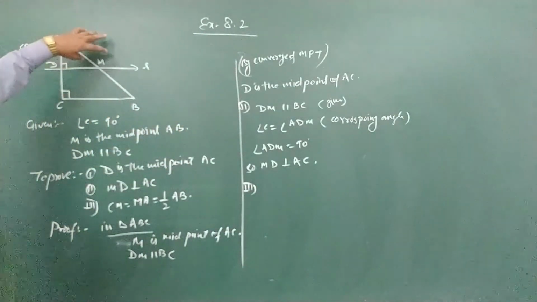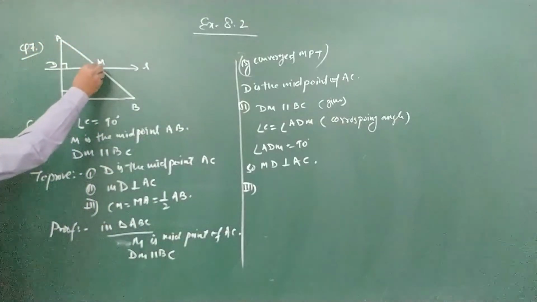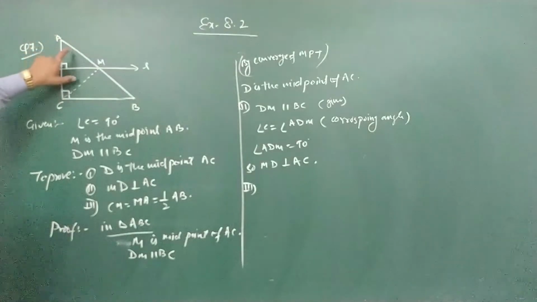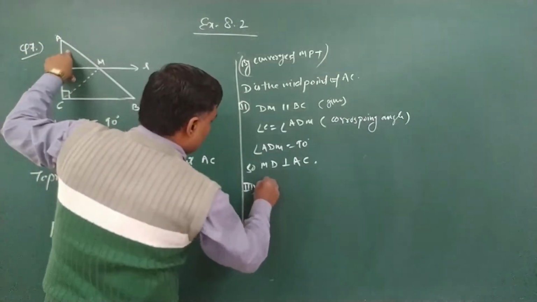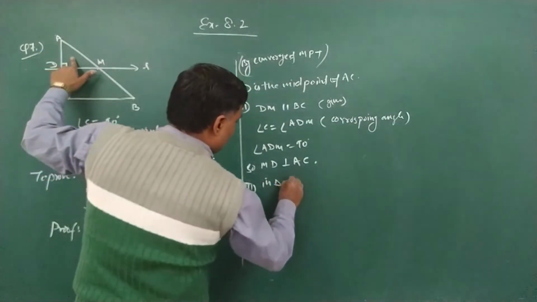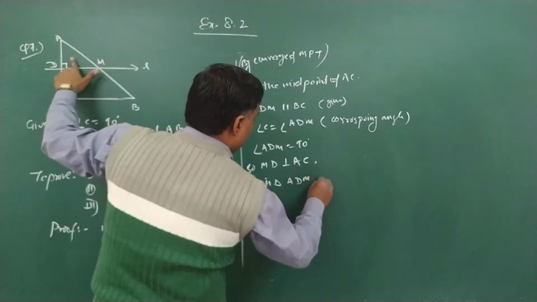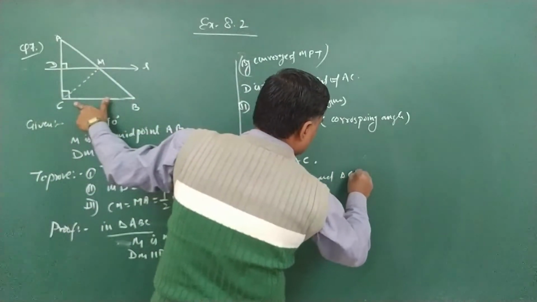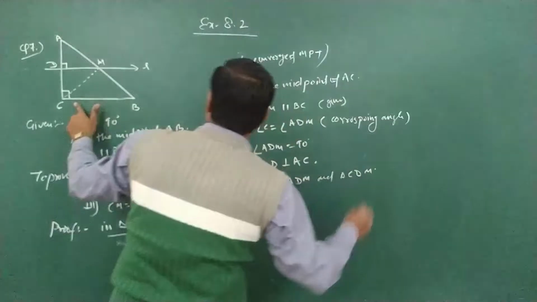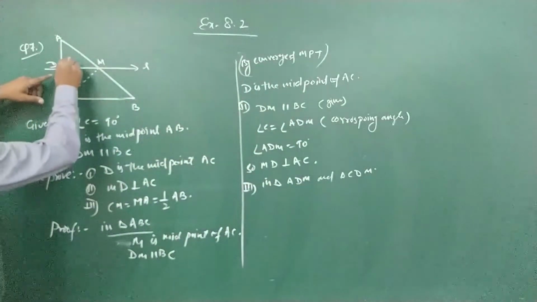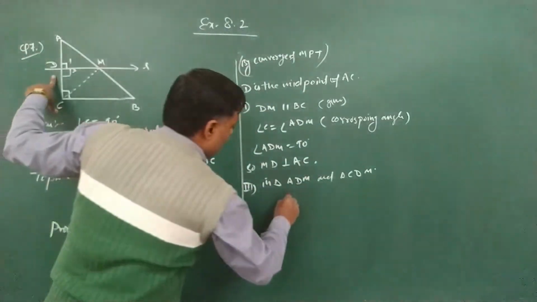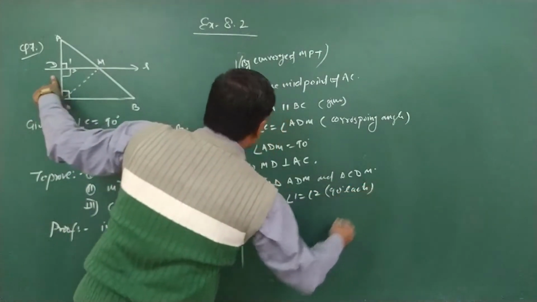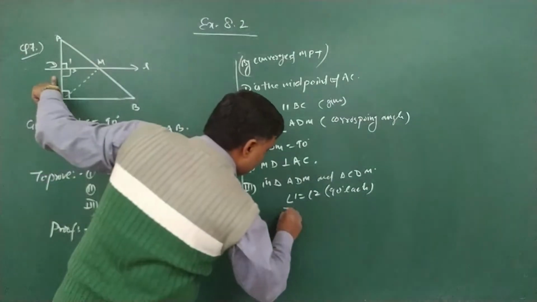CM is equal to MA. I'm just joining CM here. We need to prove it using both triangles. In triangle ADM and triangle CDM, now you can see both the angles, I am taking 1 and 2, angle 1 is equal to angle 2, 90 degrees each.